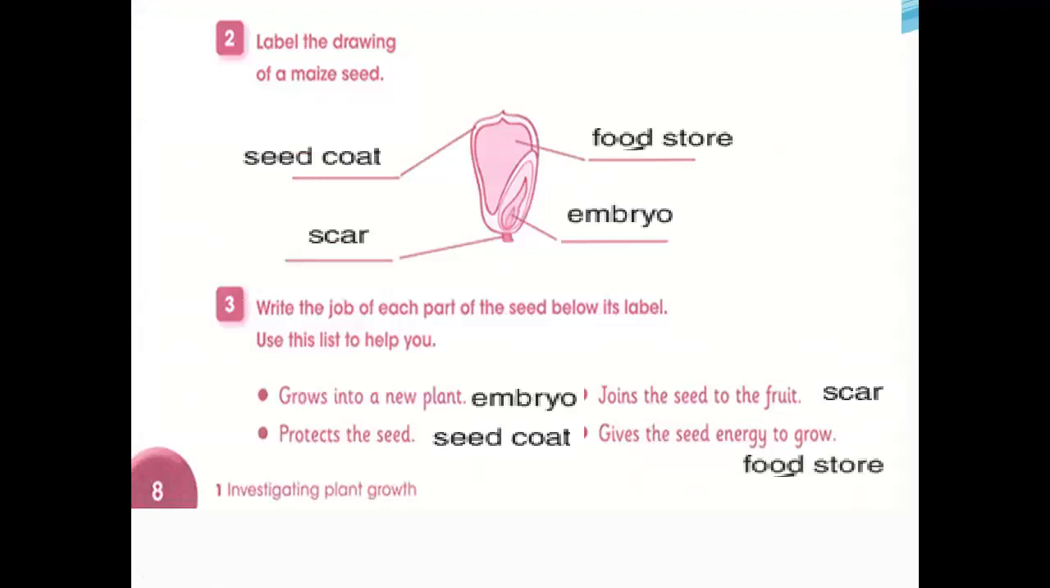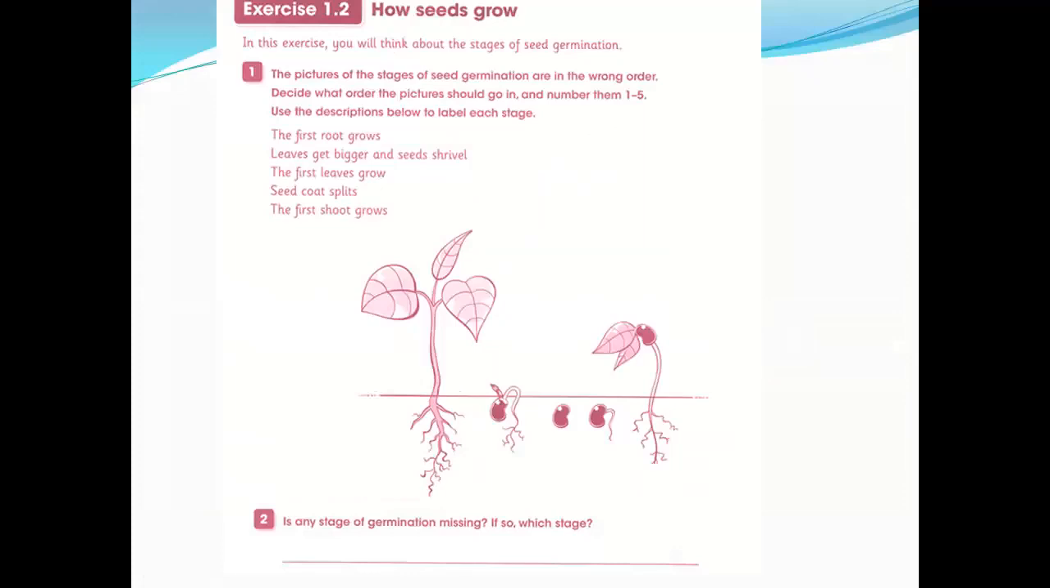This one was lesson 1.1. Now lesson 1.2, exercise 1.2. How seeds grow. In this exercise, you will think about the stages of seed germination. You know the stages like this, starting from this, then from the embryo, the root starts and goes down, then the shoot starts, 4, and then 5.